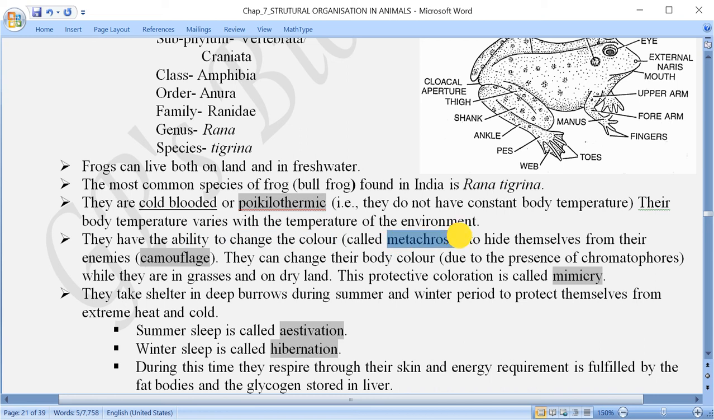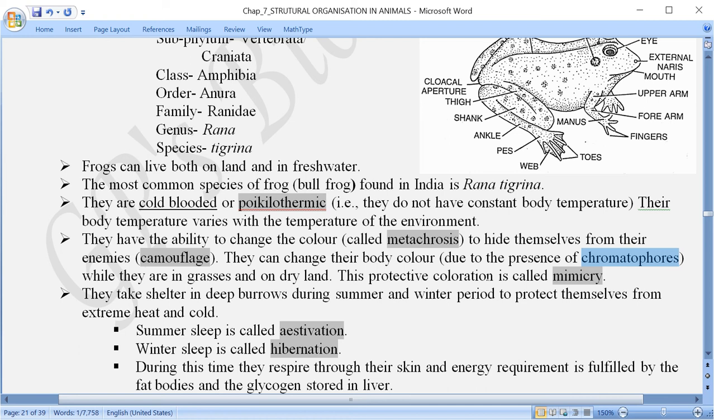Metachrosis. And then, according to the background, let us say grasses are there or dry land is there, based on that it can change its body color and hide itself, and that hiding process is called camouflage. Because of the ability to change its body color, it is able to hide from its enemies. They can change their body color because of the presence of pigment cells called chromatophores, which are present under their skin.